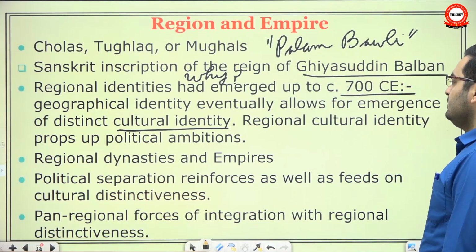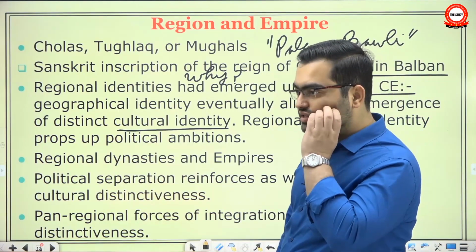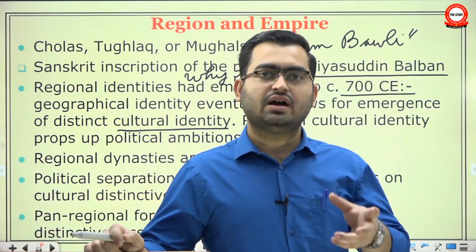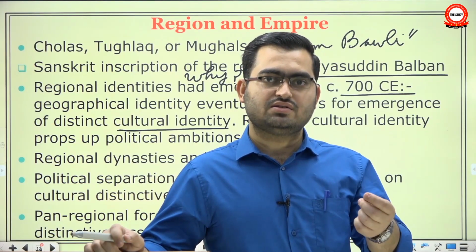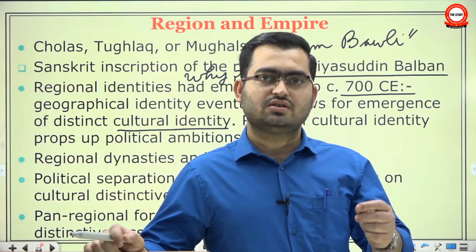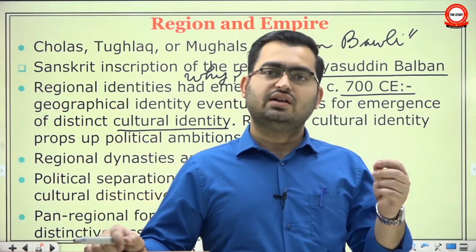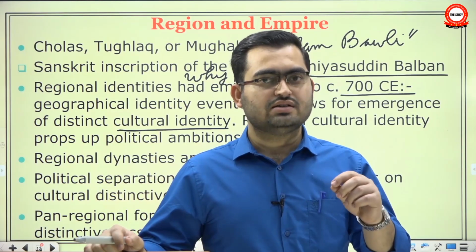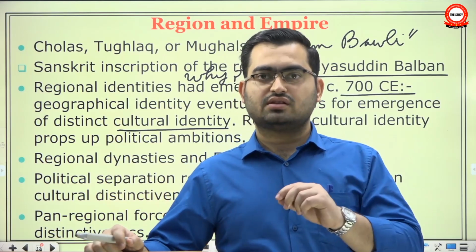Regional cultural identity props up political ambitions. Suppose a particular geographical area, like the Coromandel coast or Tamil region, has a unique Tamil culture. Say the Bengal region has a unique Bengali culture in terms of its language, architecture, dressing sense, preferences, and religious and moral values. So suppose a geographical area called Bengal also has a culture called Bengali culture, then it would inevitably lead to the rise of political ambitions of a Bengal Sultanate.